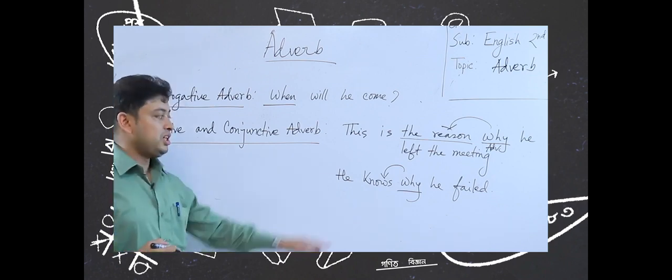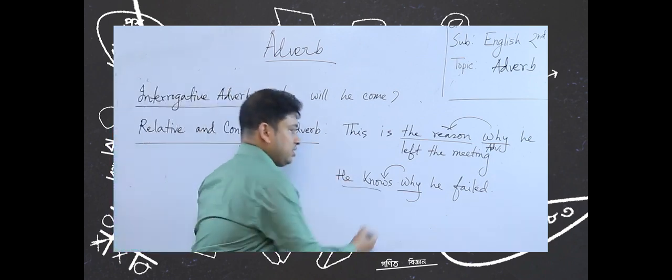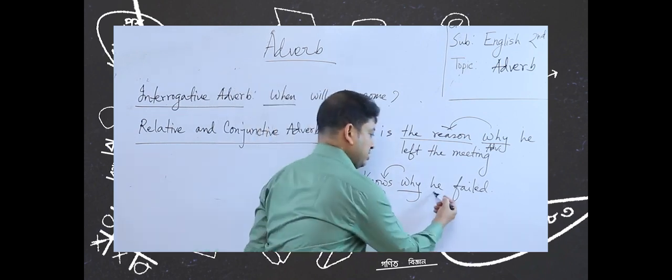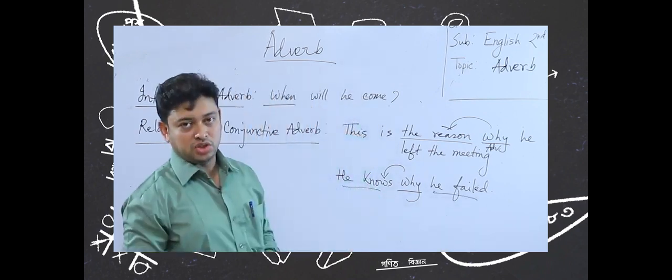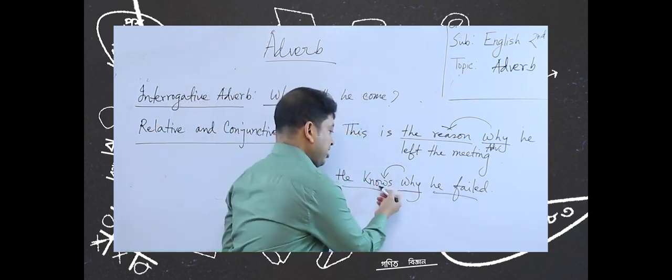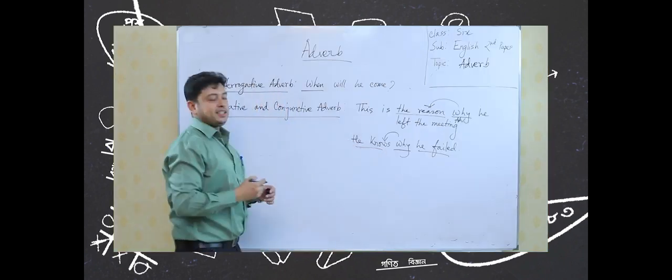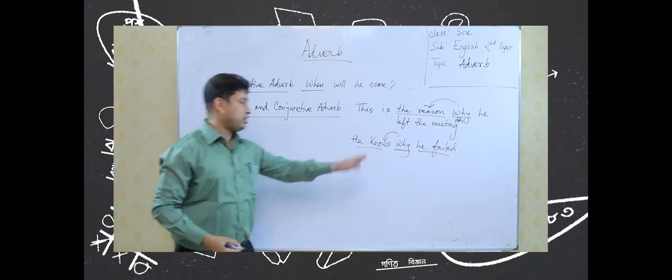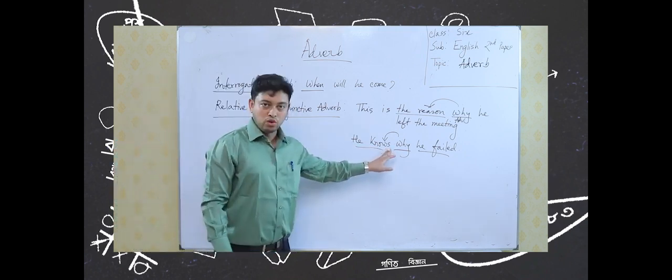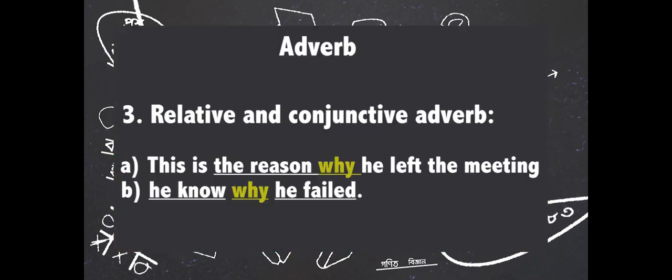And the second example, he knows, this is one part, he failed, this is another part. So, these are 2 clauses actually, but it is modifying the verb here, and modifying and then joining, that is why it is acting like some sort of conjunction, but it is modified by the verb knows. So, it becomes conjunctive adverb. So, please write down the examples in your copies.